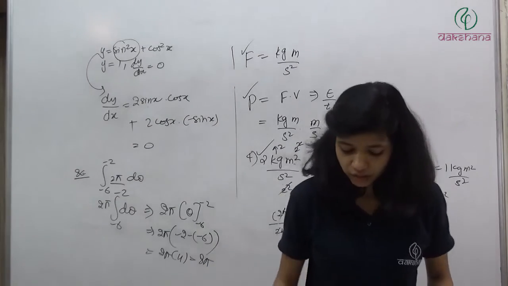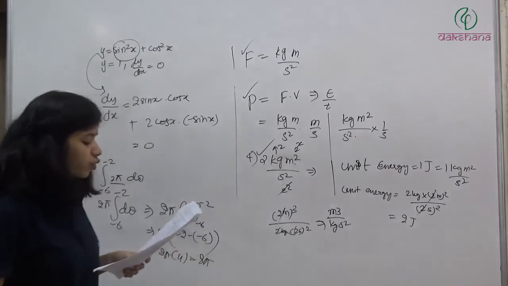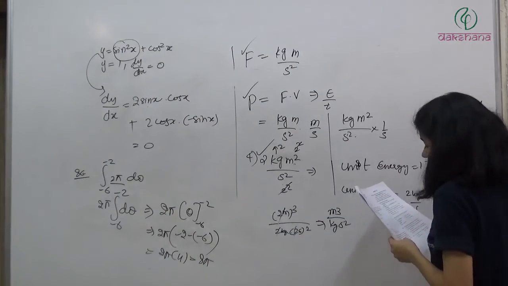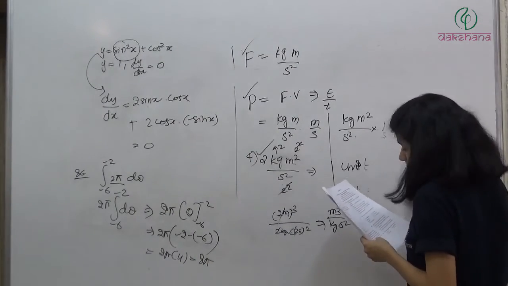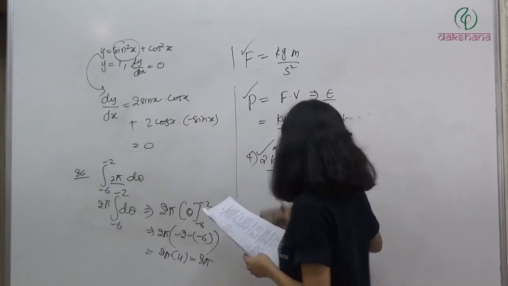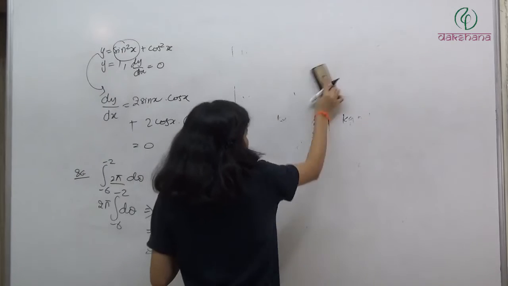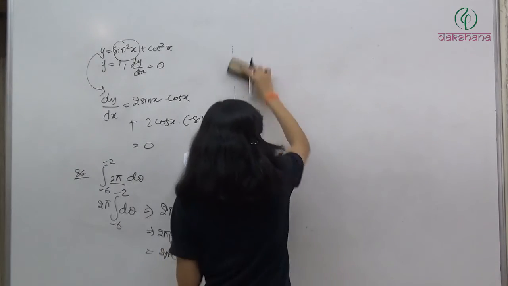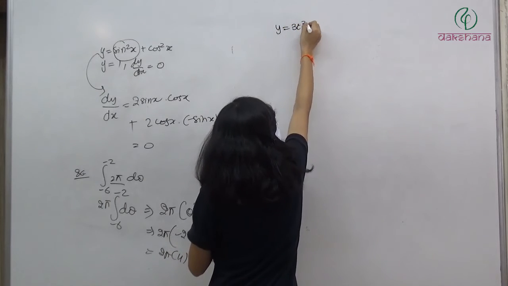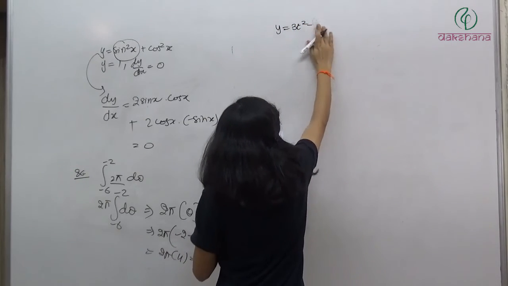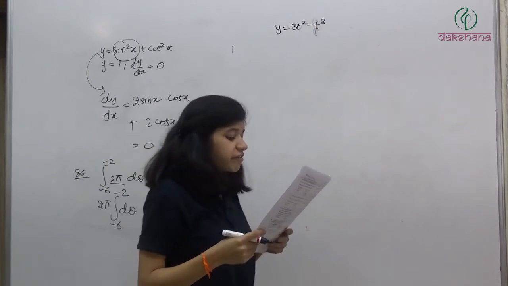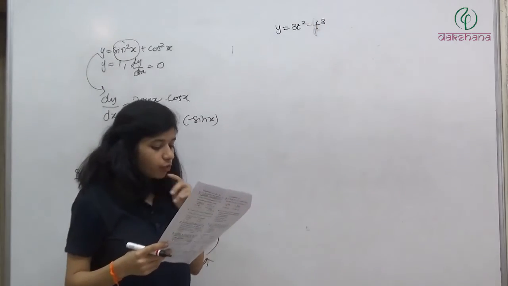Question number 87. The position of a particle moving along the y-axis is given as 3t² minus t³, where y is in meters and t is in seconds. The time when the particle attains maximum positive position will be. So y is equal to 3t² minus t³.